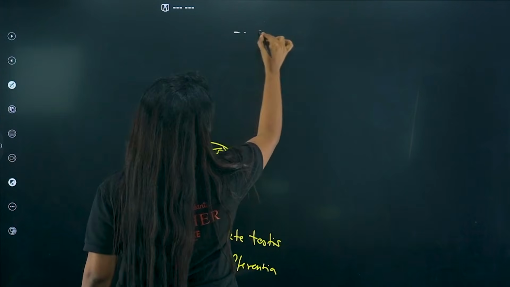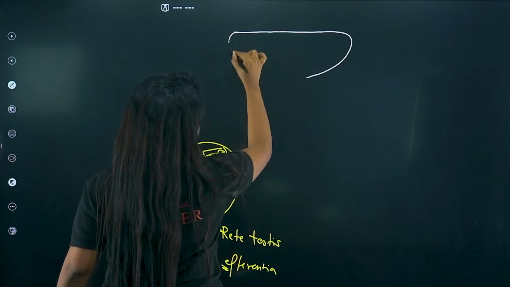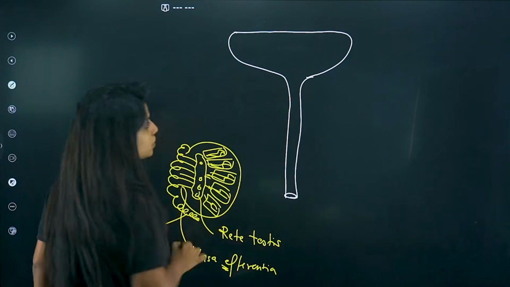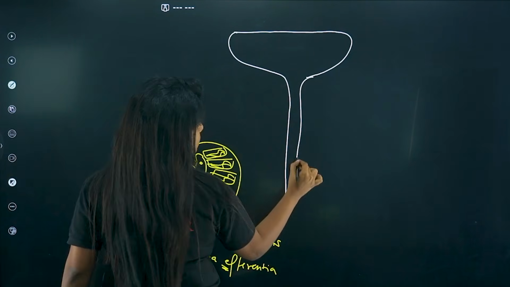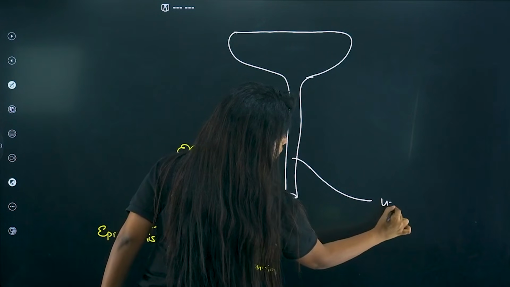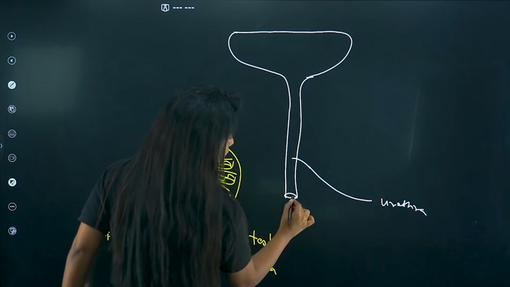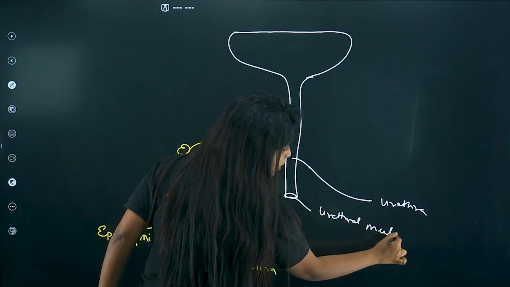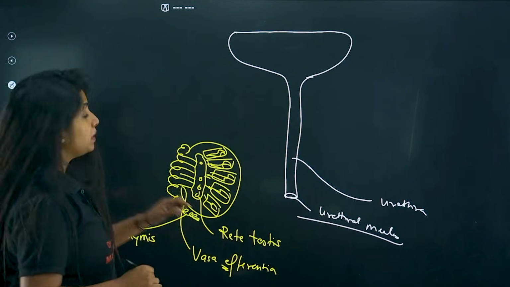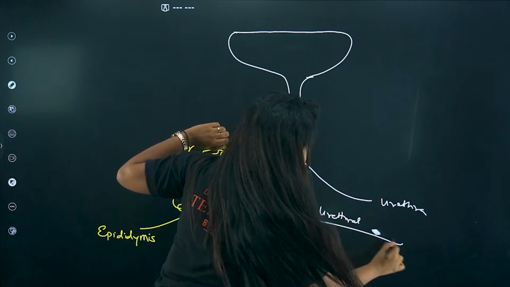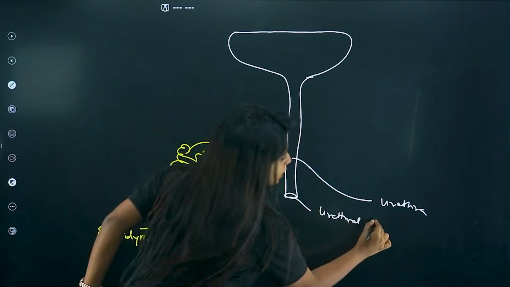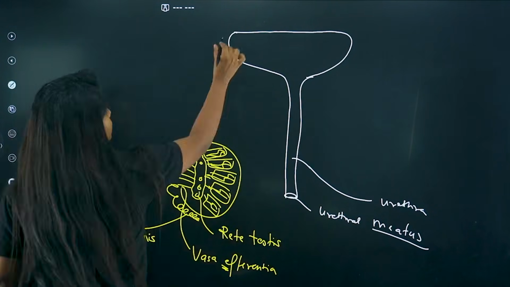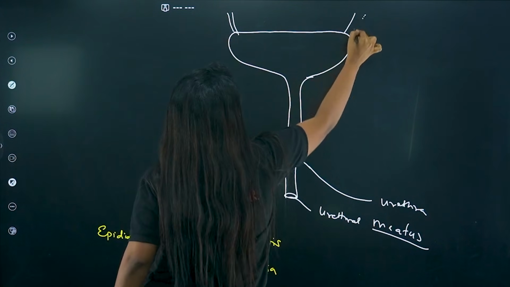Now over here I have to form the urinary bladder. Let's make the bladder first. So this is the urinary bladder, and this is the urethra. This is the urethra and this is the urethral meatus, the opening of it. Now you might be wondering why I made it like this over here. It's not meatus, it is meatus, so I'll write the spelling also. And here it is connected to the ureter, which comes from the kidneys, right?